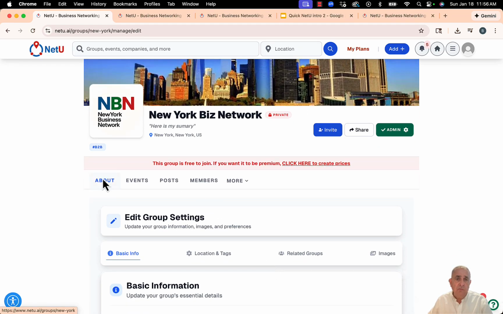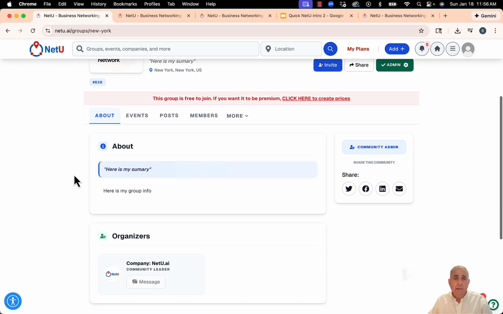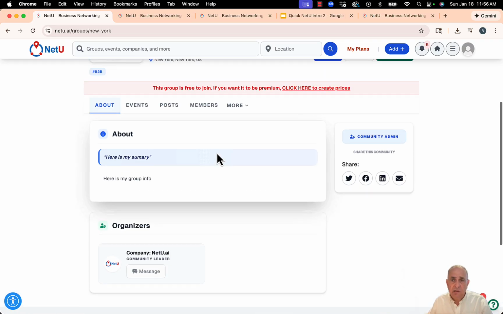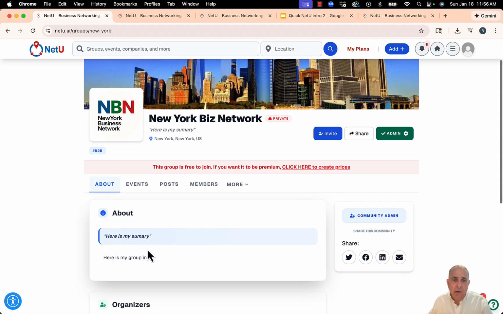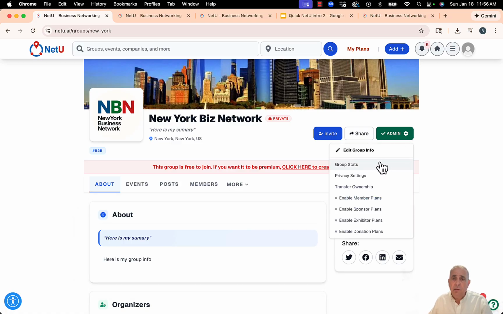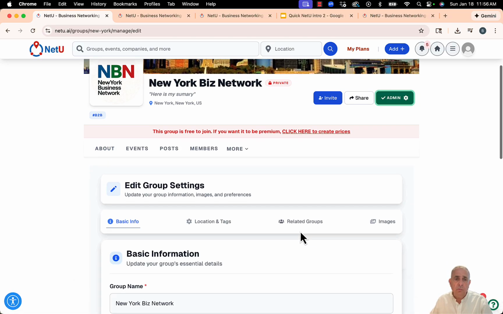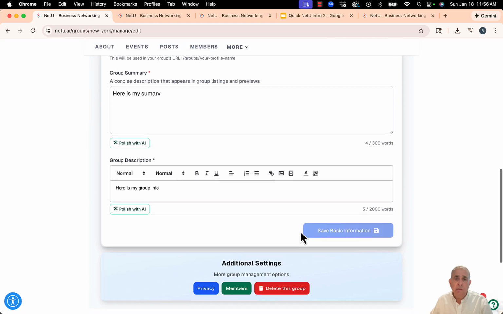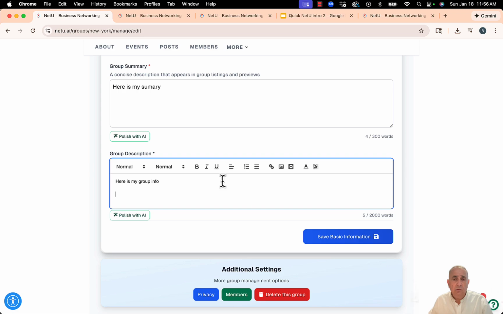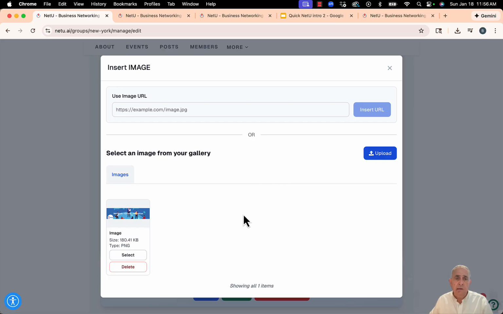If I want to see the info on my group, I can go here, and I have some very basic info. Let's say now you're ready to add some content to your group. You simply click on admin. I'm going to click edit the group info. Let's say here I want to add a picture to my group. You can add images, video, whatever, and you can upload different things to your gallery.